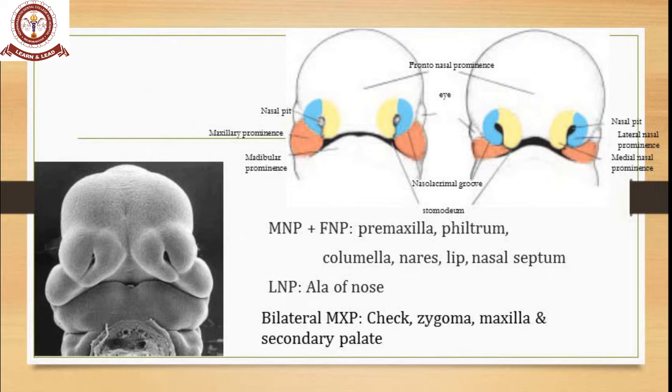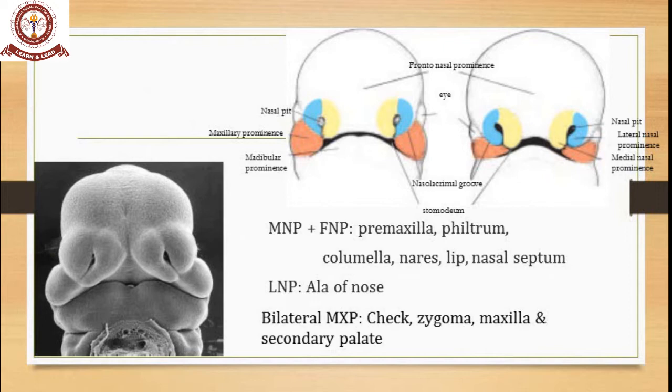As it develops, at the end of the sixth or seventh week, this is how it looks. There is your frontonasal prominence, your eye placode and nasal placodes. Then you have your maxillary prominence, which is getting more prominent. The stomodeum, the future oral cavity, is taking shape. You have your nasolacrimal groove also forming.